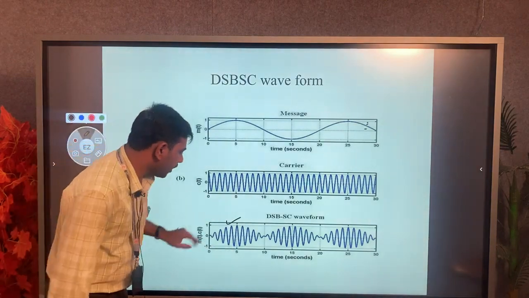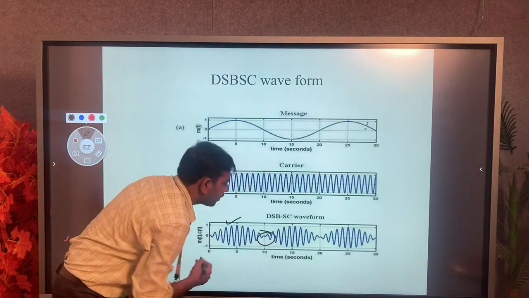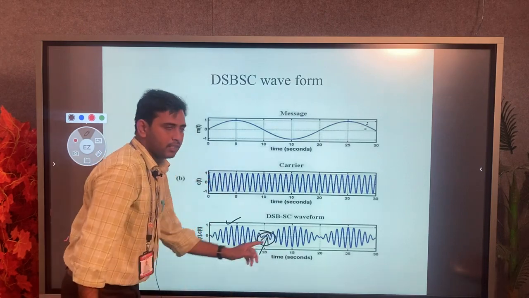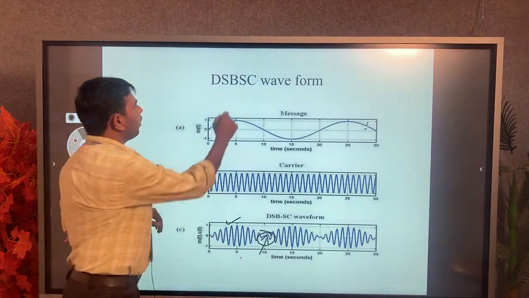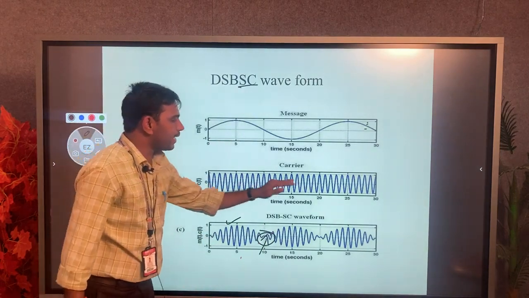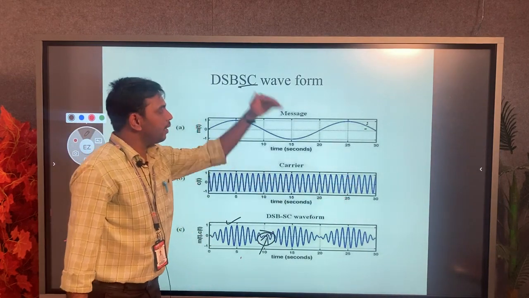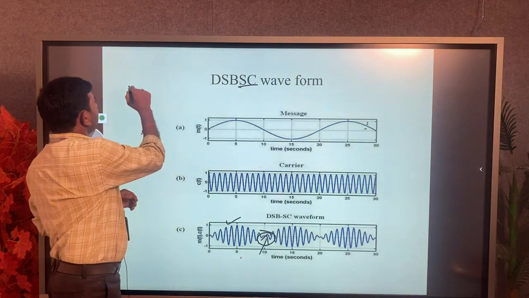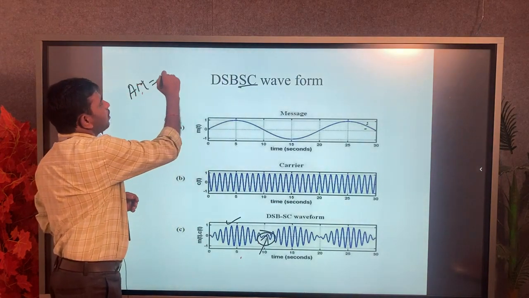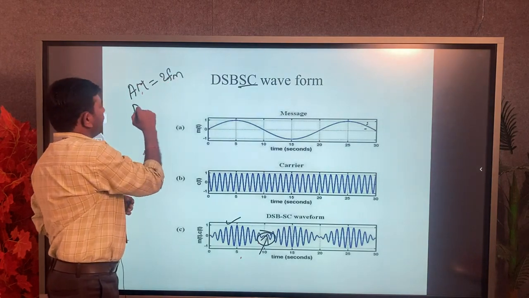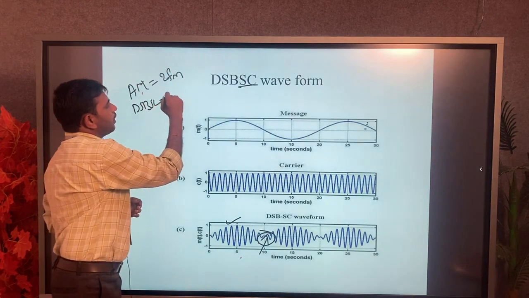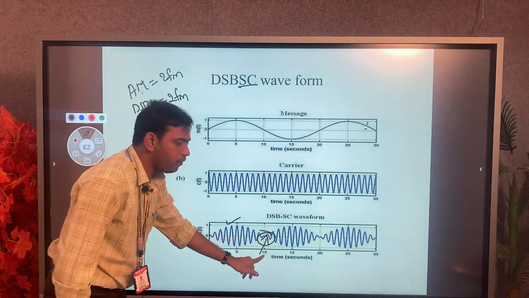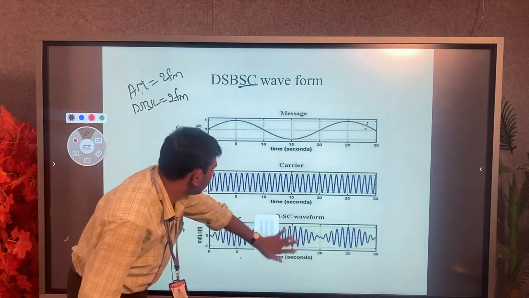The important thing here is that phase reversal occurs in double sideband suppressed carrier. The name means the carrier is suppressed here. In AM modulation, the carrier will be there. The bandwidth of AM is twice the message frequency, and DSB-SC also has a bandwidth limit of twice the message frequency. So here, how the waveform shows phase reversal means